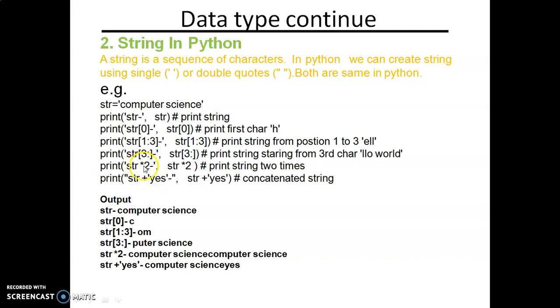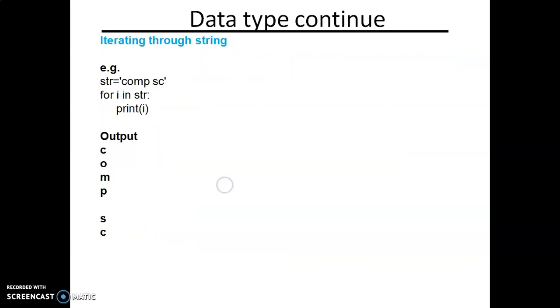And str into 2 will print the string multiple times, two times. str plus another string is concatenation. It will concatenate it. This is the message and this is the value of str, computer science. Okay, I hope all of you will understand this concept. This is a very important question.